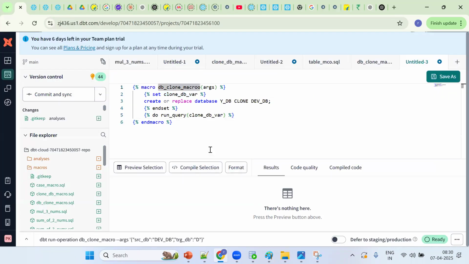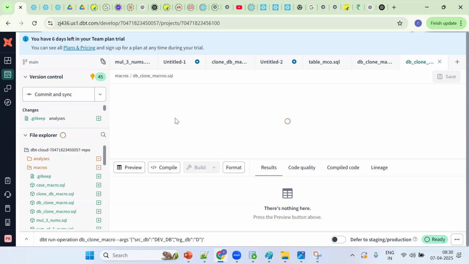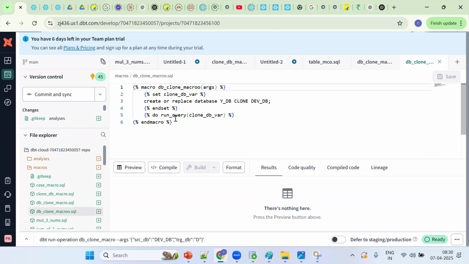So create. Now tell me, can we call this with a select statement? Can we invoke this macro by select statement? No. So we should go for what concept? Go for dbt run-operation. Important question: how can we call a macro by using dbt run hyphen operation and the macro name? Now how many arguments should I pass here? As of now, is it static or dynamic?